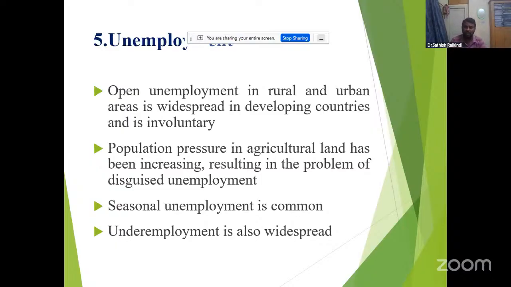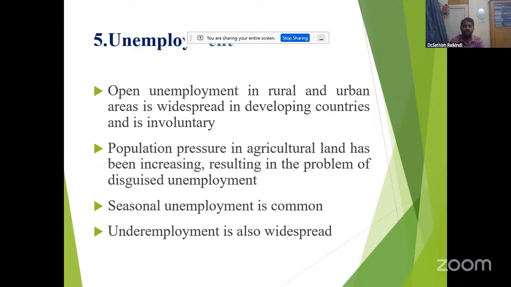Disguised unemployment means that if we take one person out, even if one of the 10 does not go to work, the 9 people still produce the same 100 quintals. So 10 members are producing 100 quintals. If one person is lacking, 9 members also produce 100 quintals of paddy only. That's why in disguised unemployment, the marginal productivity is zero.